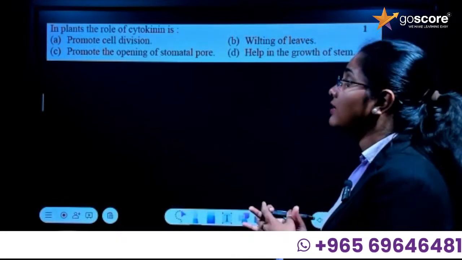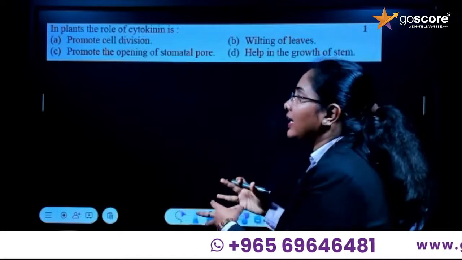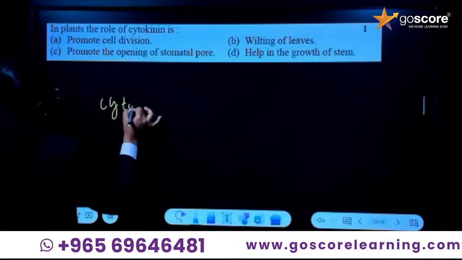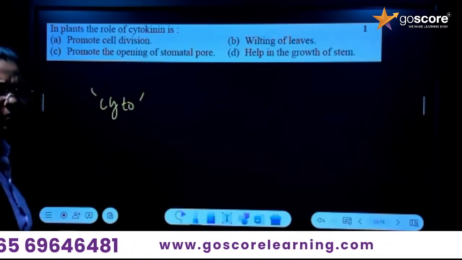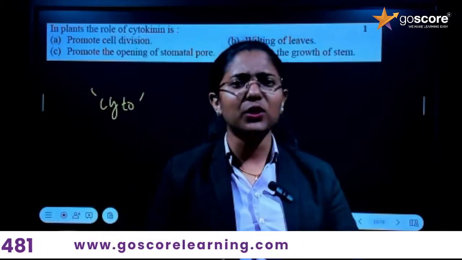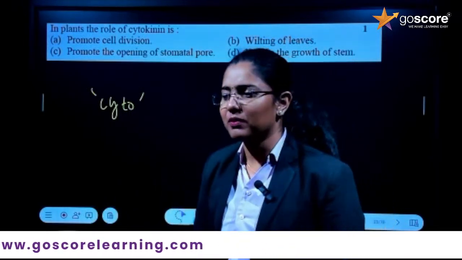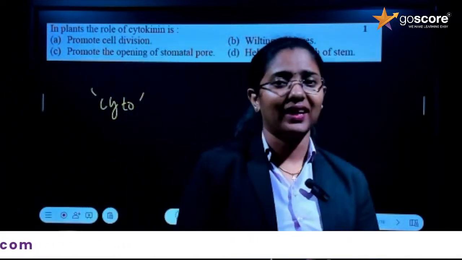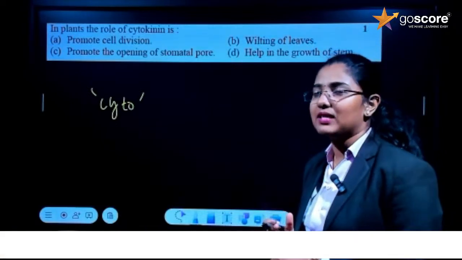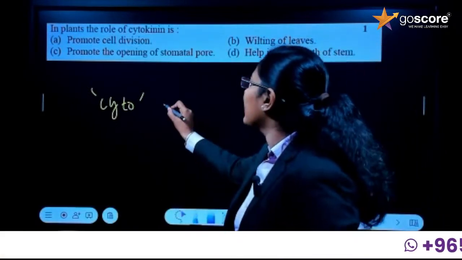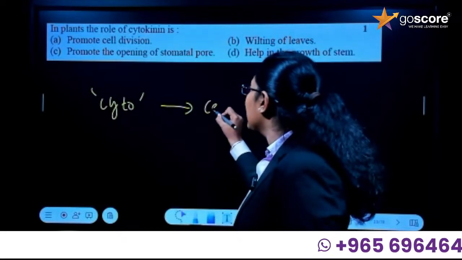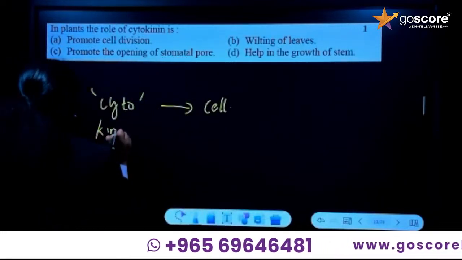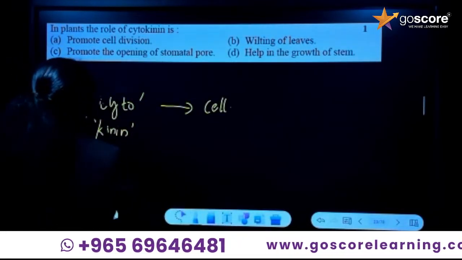So now the question asked here is about cytokinin. Before going into the question, what does cyto indicate? From grade 8 you have been studying cytoplasm. Cyto means cell, plasm means matrix. Cytoplasm is the cell matrix of the cell. So cyto clearly indicates that it is a cell. Then the next term, kinin.